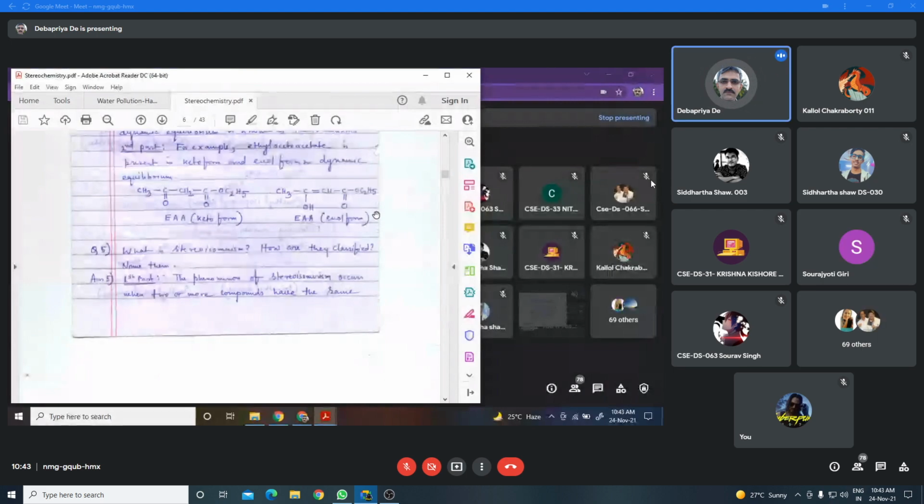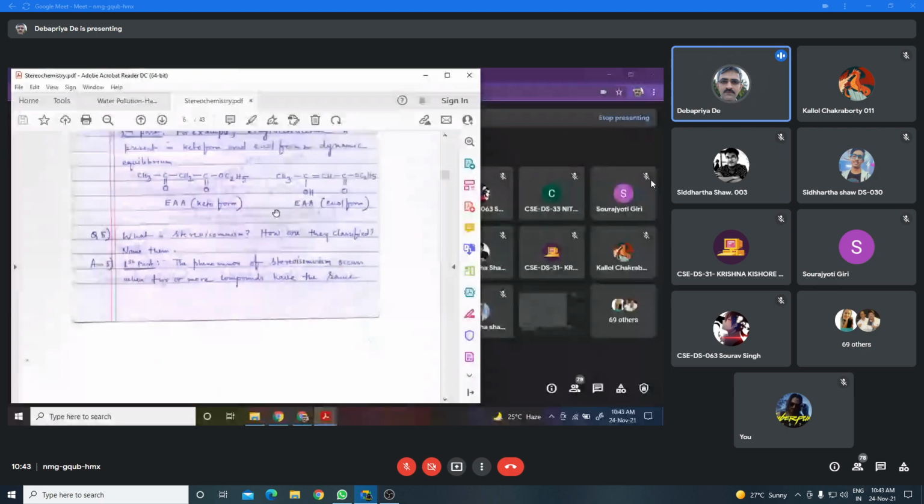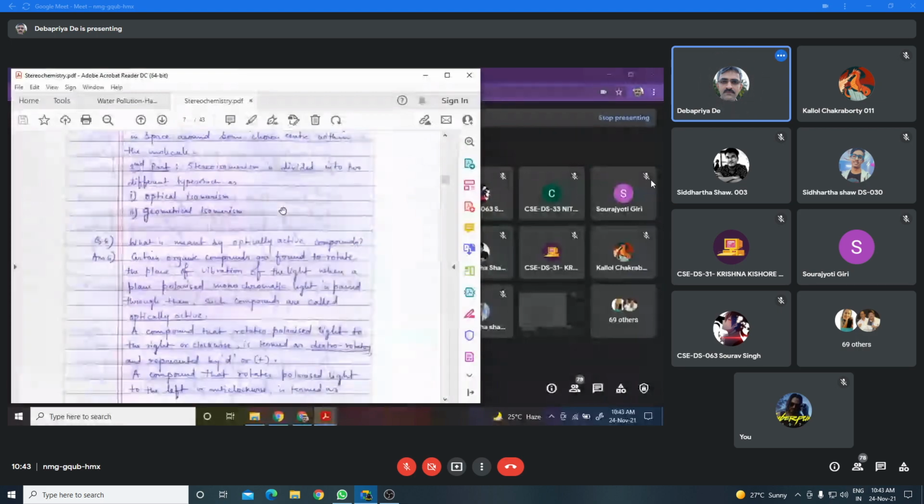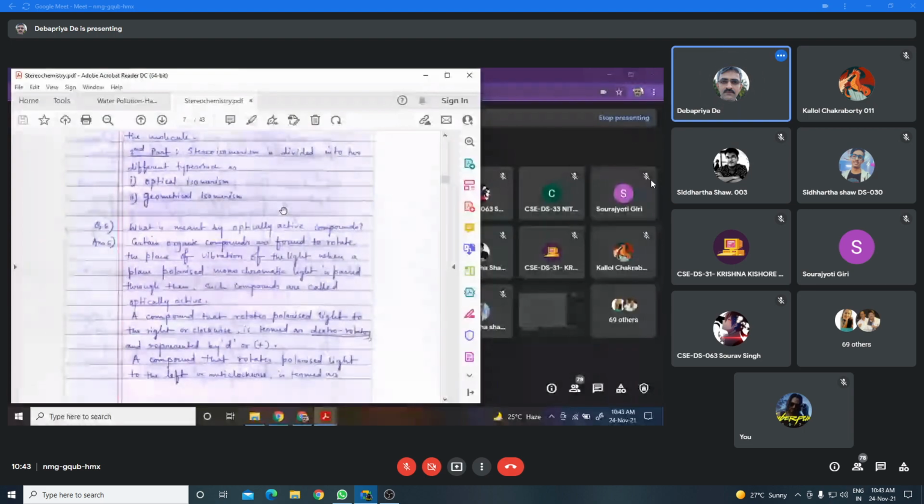Now I shall discuss stereoisomerism. Stereoisomerism means the phenomenon that occurs when two or more compounds have the same molecular formula, the same structural formula, but differ in the arrangement of the atoms in space around some chosen center within the molecule.